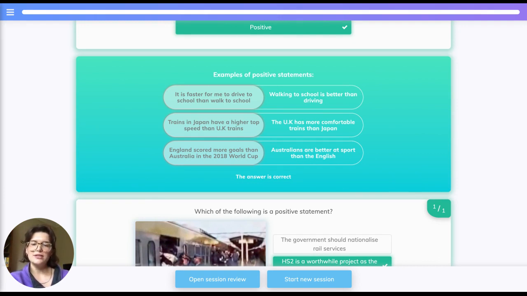And next we've got, again, let's try and establish which one's a positive statement. England scored more goals than Australia in the 2018 World Cup, versus Australians are better at sport than the English. Correct. It's the former.